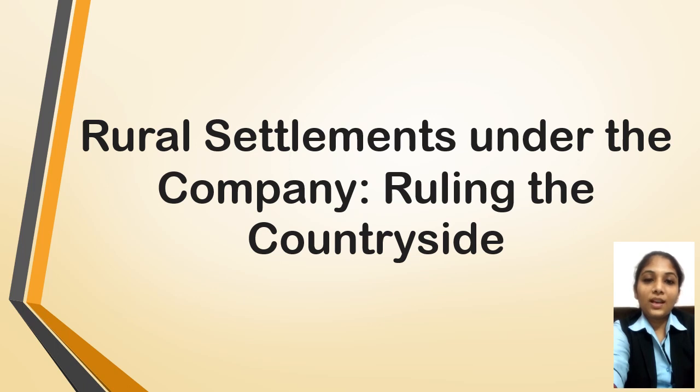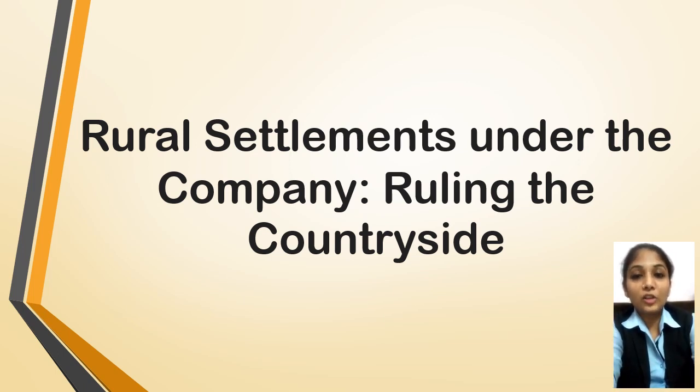In the last class, we had started chapter number 3 of history, that is, Ruling the Countryside: Rural Settlements under the Company. In that, we had studied the four different types of revenue collecting systems or the policies made by the government. We had studied the first one, that is the bid or the ijaradari system. Today we are going to study the remaining three policies introduced by the company for collecting the land revenue. So let's start with it.